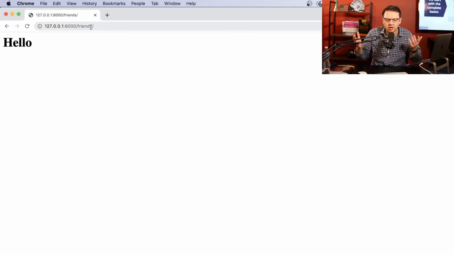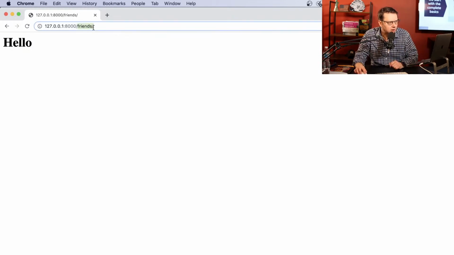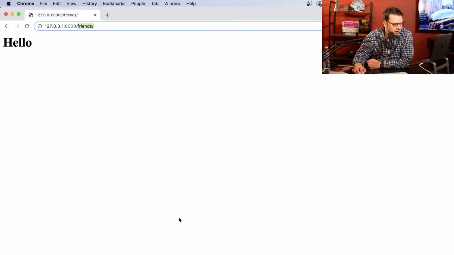That's pretty much how any web app works. A request comes, you punch in your URL, and then your browser sends a request, and based on that part, which means something, specific code will be called. So based on friends, if we called it banana, then we would need to change that URL to banana. That's the point I'm trying to make.